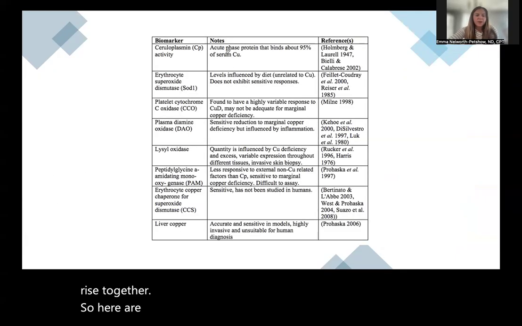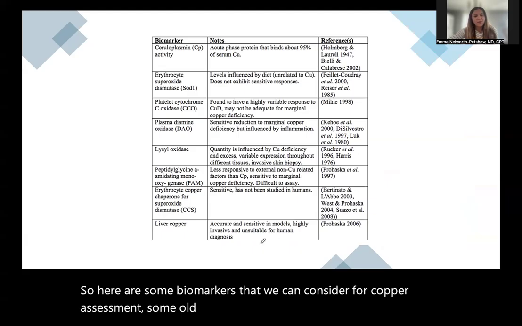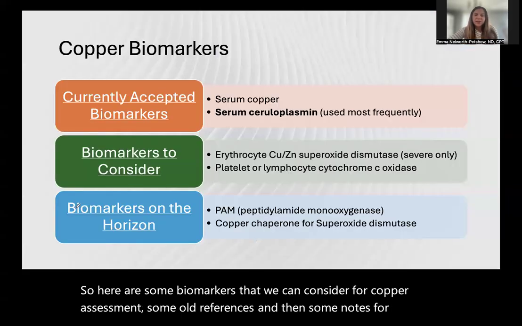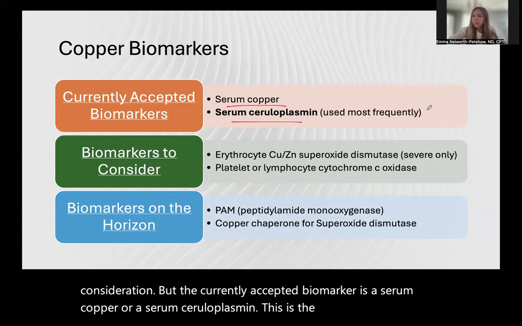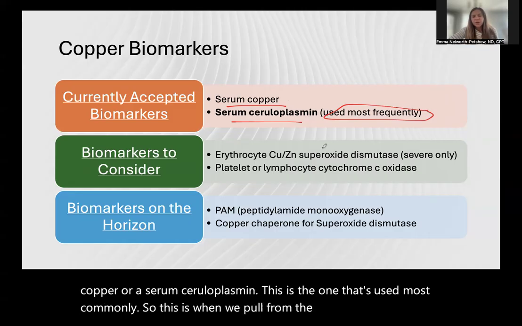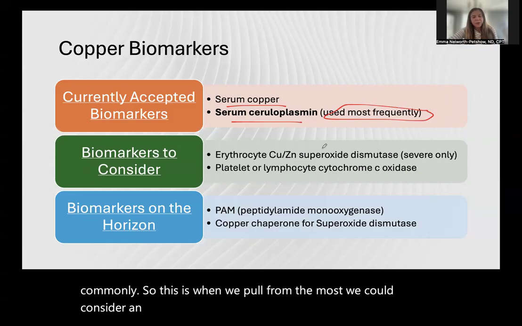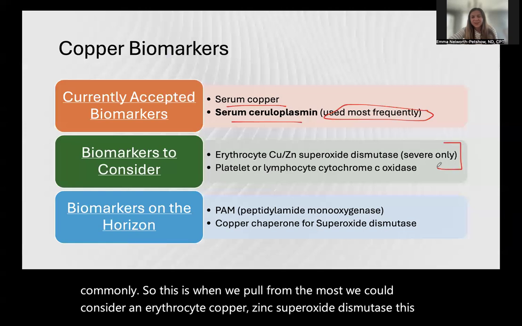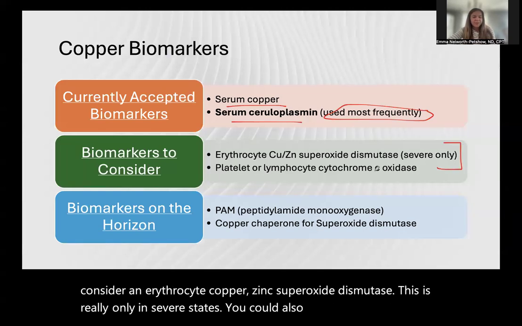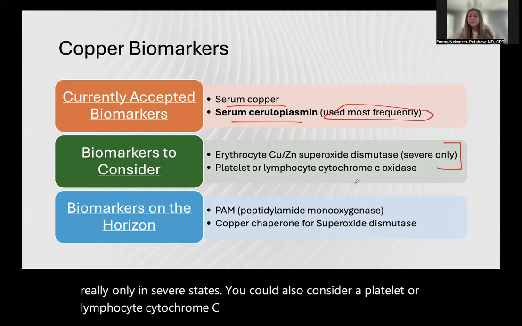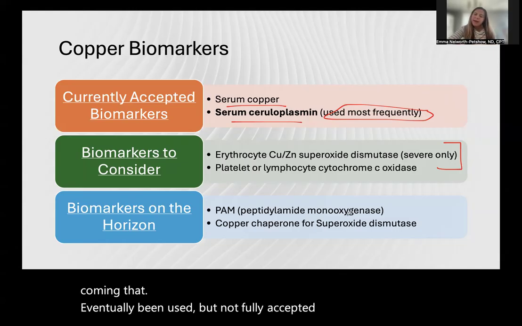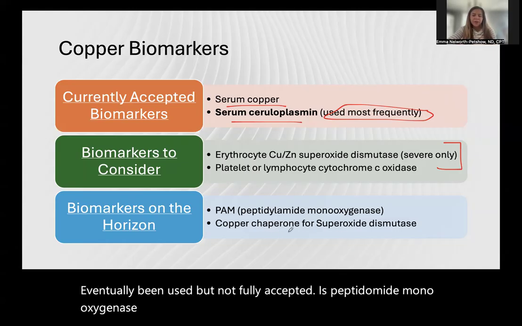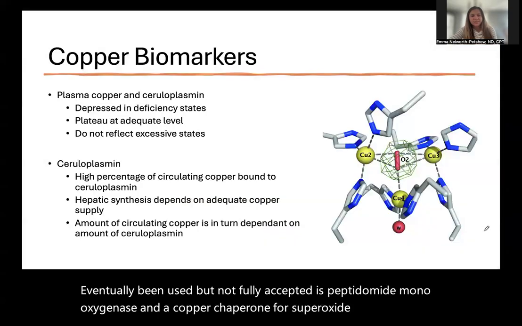So here are some biomarkers that we can consider for copper assessment, some old references, and then some notes for consideration. But the currently accepted biomarker is a serum copper or a serum ceruloplasmin. This is the one that's used most commonly, so this is what we pull from the most. We could consider an erythrocyte copper zinc superoxide dismutase. This is really only in severe states. You could also consider a platelet or lymphocyte cytochrome C oxidase. And some that are up and coming, that have potentially been used but not fully accepted, are peptidylglycine alpha-amidating monooxygenase and a copper chaperone for superoxide dismutase.